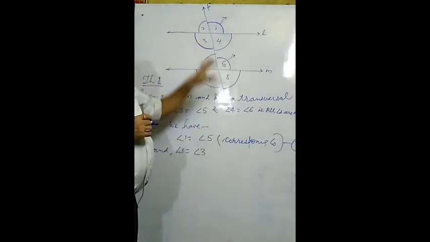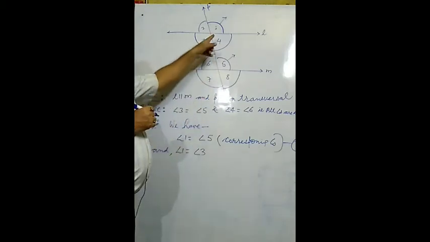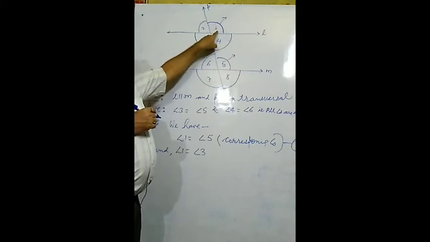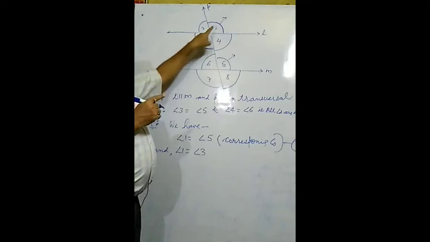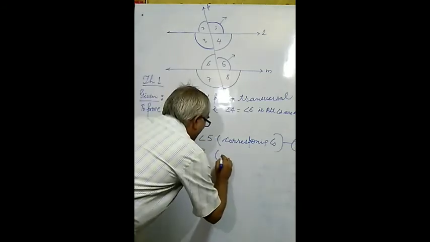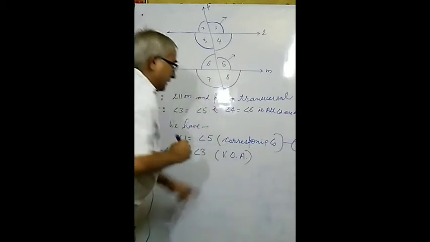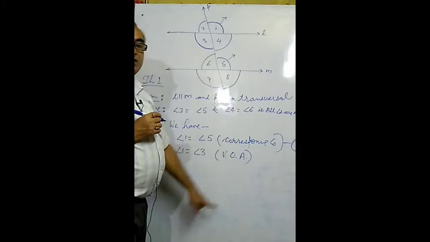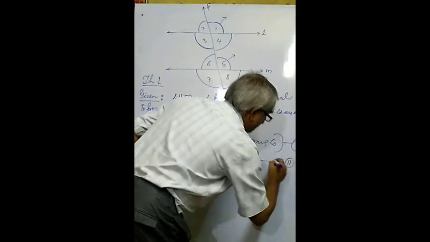We have studied about pairs of angles, and in that context we have studied vertically opposite angles. The vertically opposite angle of angle 1 is angle 3, and vertically opposite angles are equal. So angle 1 will be equal to angle 3, and the reason will be V.O.A.: V means vertically, O means opposite, A means angles. VOA means vertically opposite angles, and this will be equation number 2.